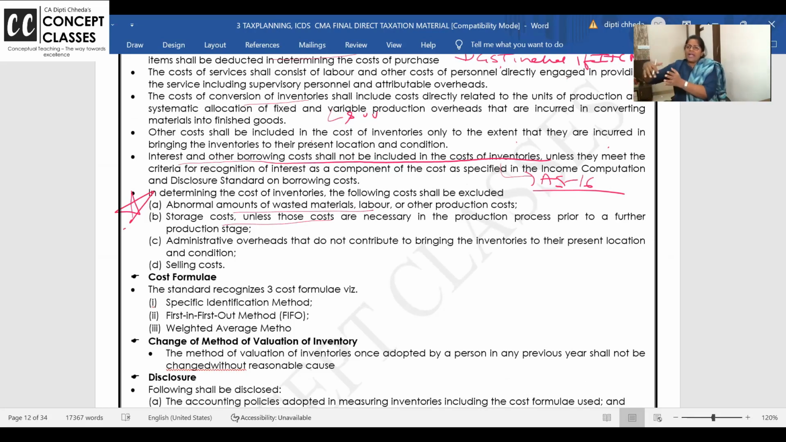But after that, what you are selling, you add the selling cost only when you sell it, no? So inventory in your godown, you are not adding the storage cost unless it is necessary in the production process prior to a further stage. Admin overhead also you will not add, and selling cost also.